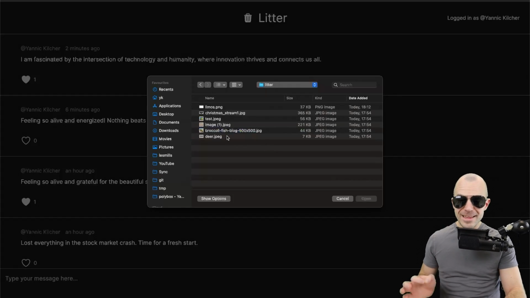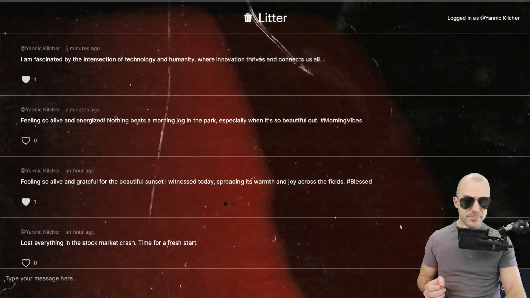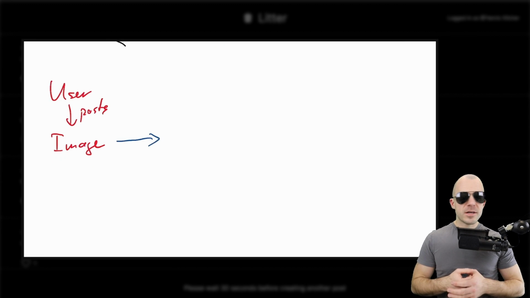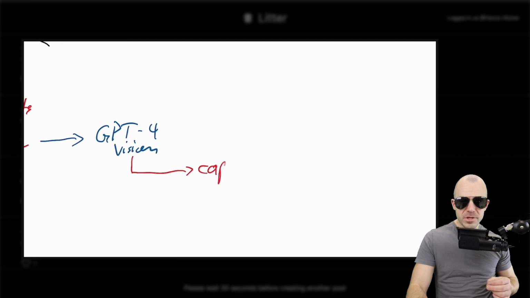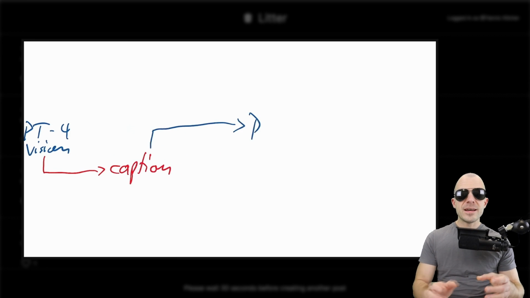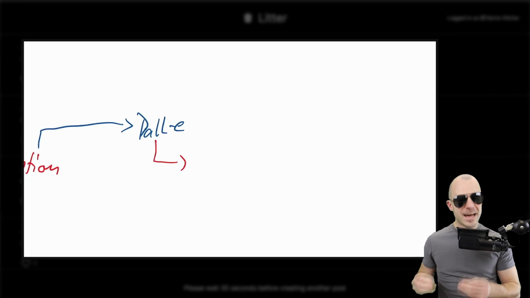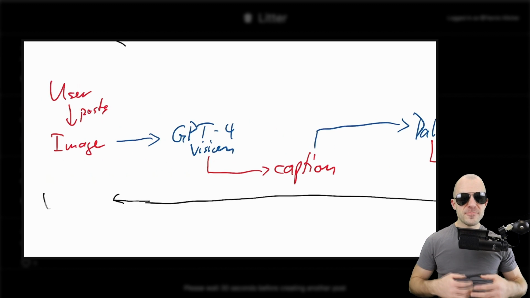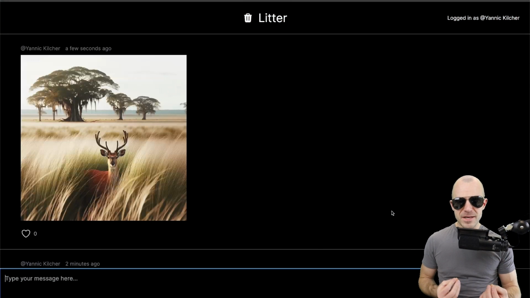So for that, let's go over to an image that I have here of a deer. Now, let's post that image of a deer. What happens now is kind of the other way around from before. I'll grab that image and first upload it to the Vision API, getting a description out of it, a caption, and then I'll send that caption back to OpenAI's DALL-E model in order to make it back into a picture, thus kind of traversing two latent spaces at the same time.